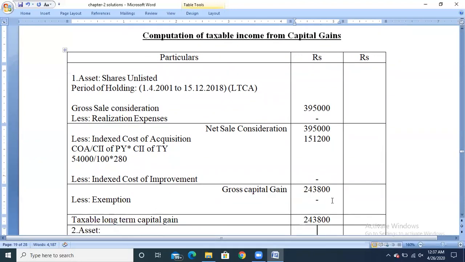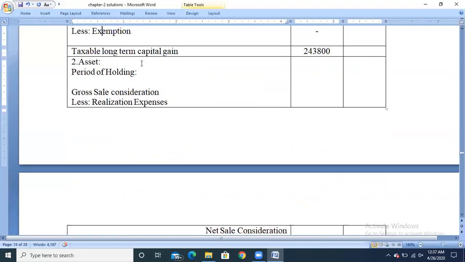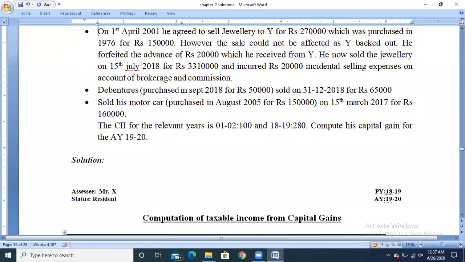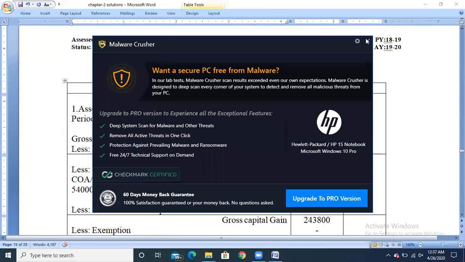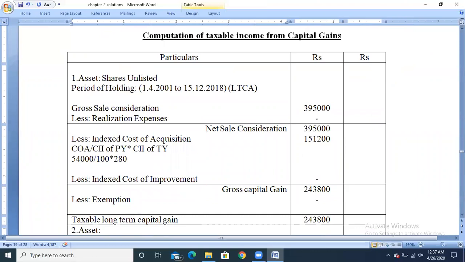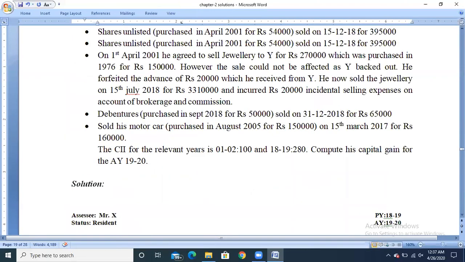Next, we move on to the second asset. The second asset type is jewelry. Now calculate the period of holding, so the purchase date and the sale date.